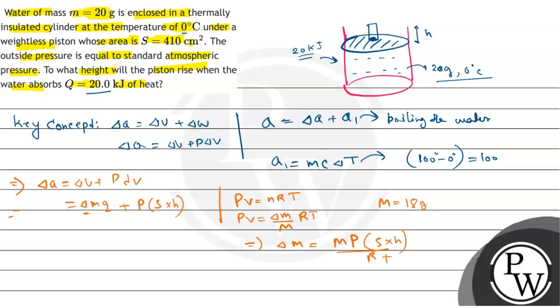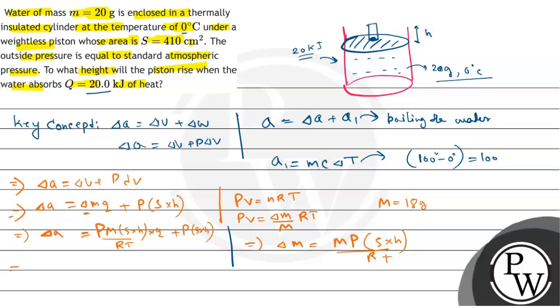So now let's come to this equation. So delta Q is equals to P M S into h by RT, that is the value of delta m, into Q plus P into S into h, right?